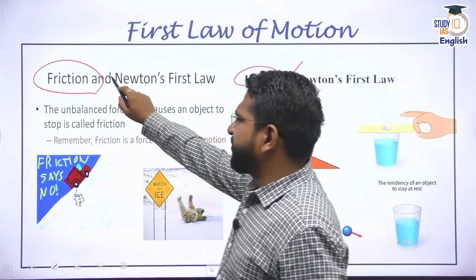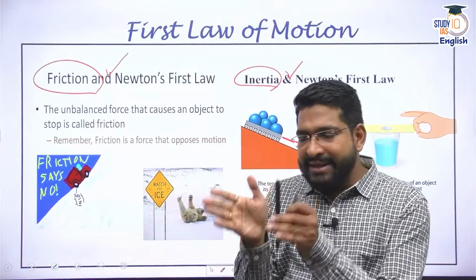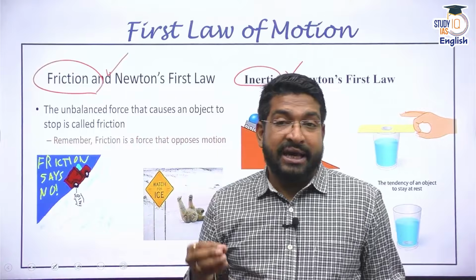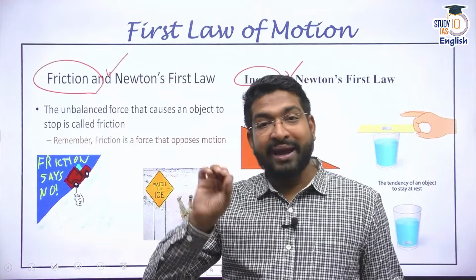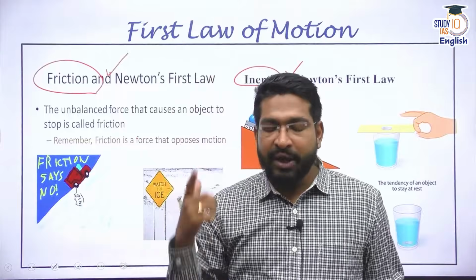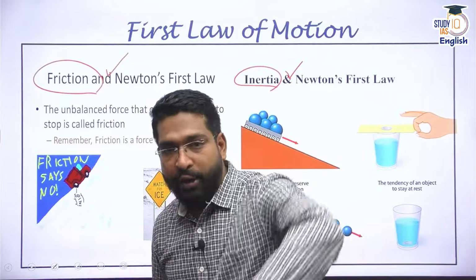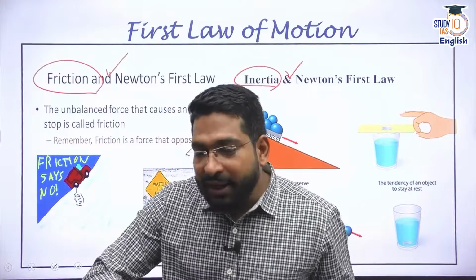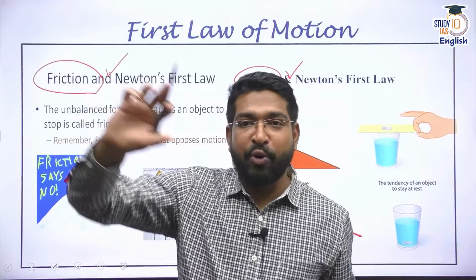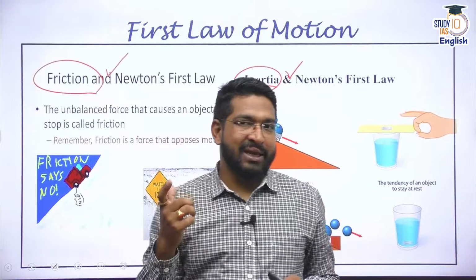When I talk about friction, Newton's first law basically lays the principle for the idea of friction. Let's not talk about rest, but about uniform motion. Say I am a cricketer and I have hit a ball. Now the ball is in uniform motion, going in a straight line towards the boundary, but it does not reach the boundary. Why?